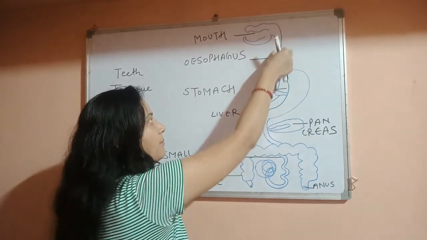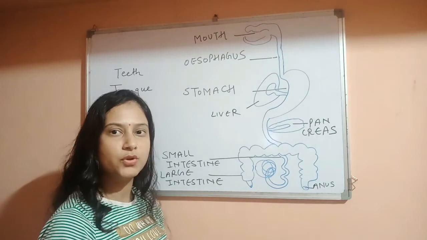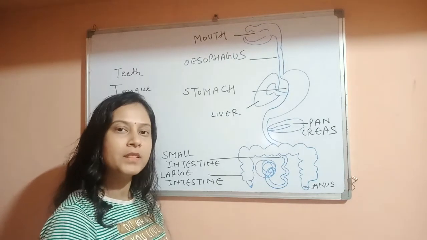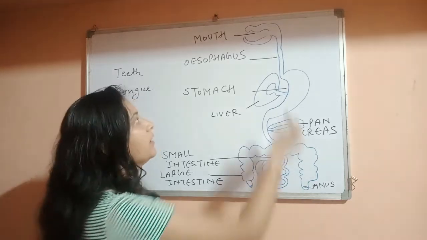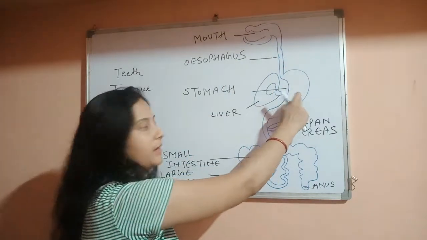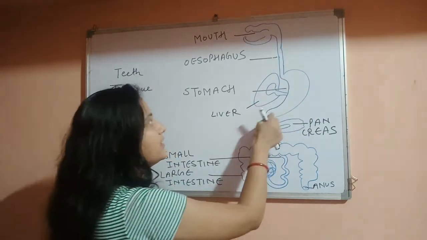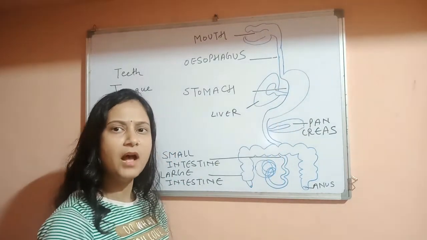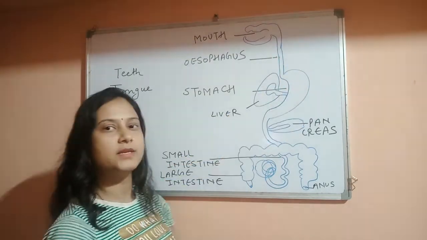Esophagus, this pipeline structure is known as esophagus. Esophagus is also known as food pipe. Now why is it known as food pipe? Because it carries the food from mouth into the stomach. This is the stomach, this J-shaped organ, this one. Now how does the food come from esophagus into the stomach?